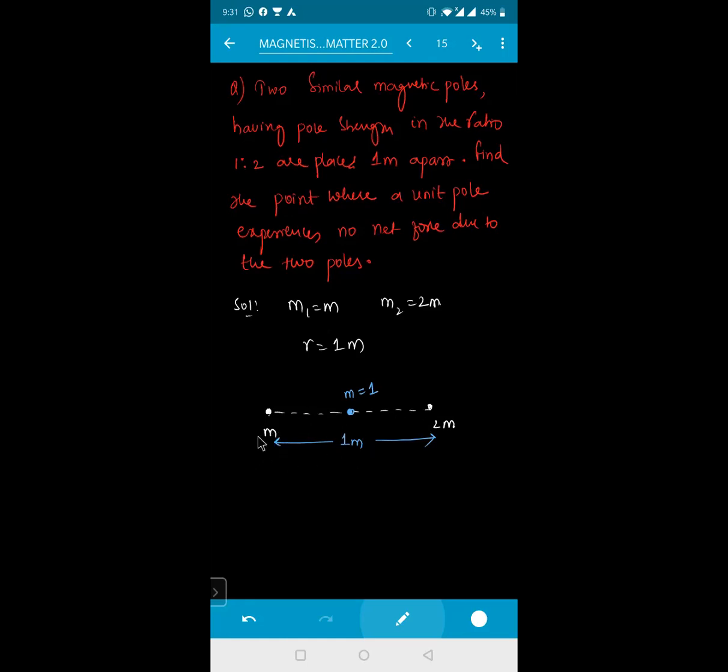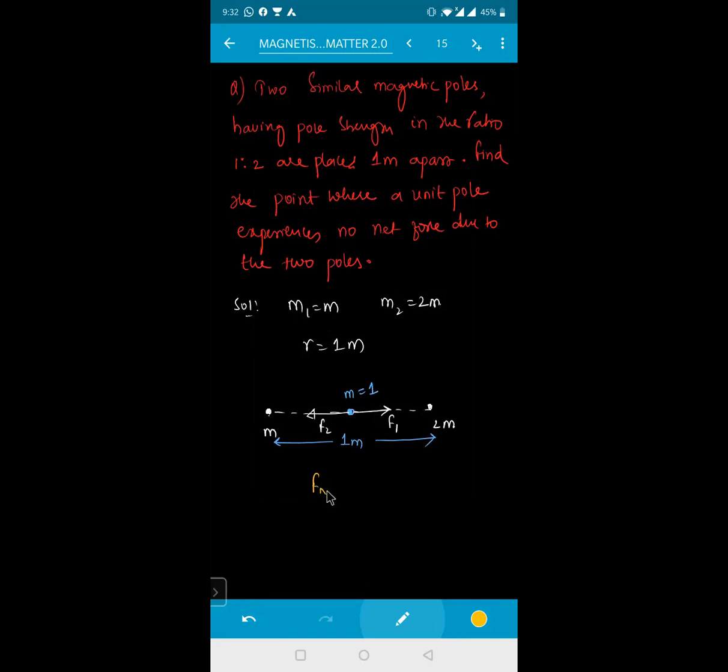Because there are M and 2M, certain amounts of force are exerted on this unit pole. This 2M exerts a force, which I am taking as F2, and because of M, the force acting is F1. Now F1 and F2 act on this pole, but the net force on it is 0.